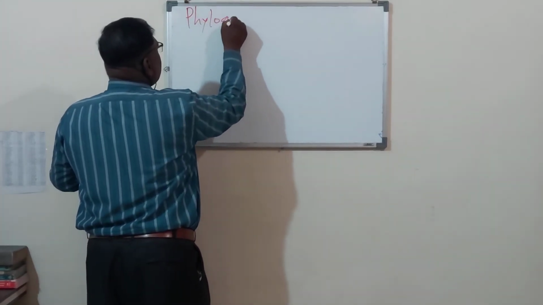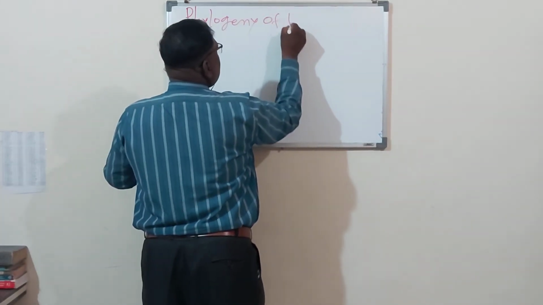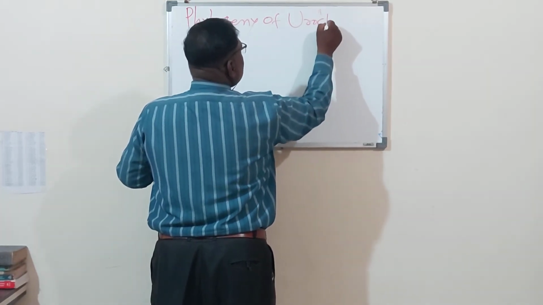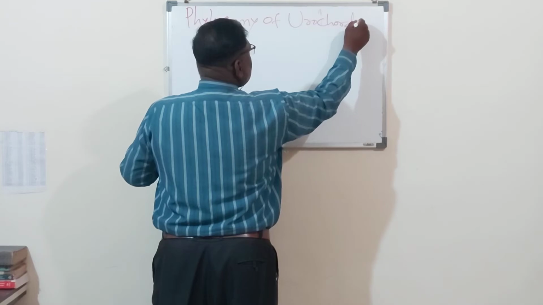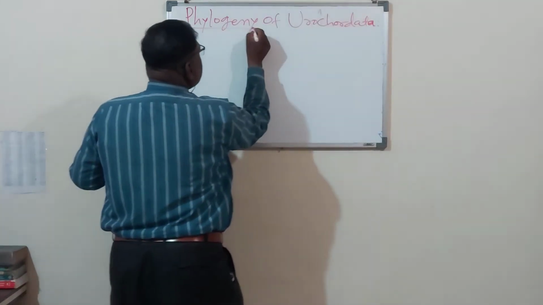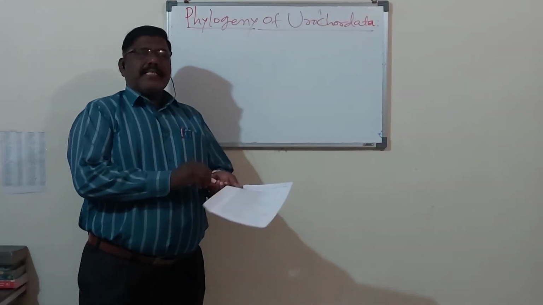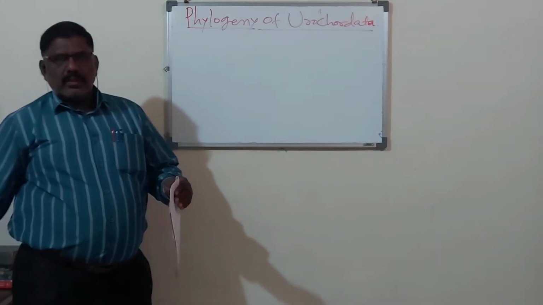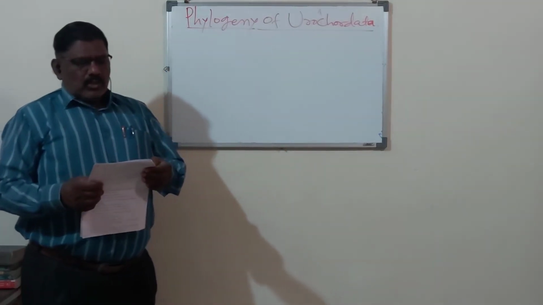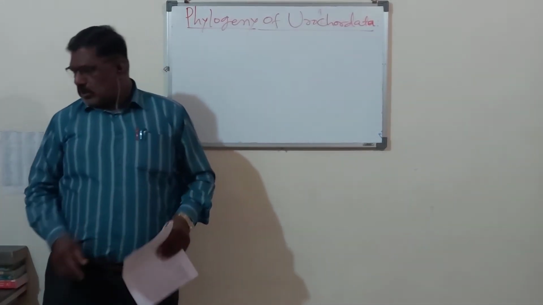Phylogeny of urochordata. This we have to study now. Phylogeny means similarity of urochordata with other animals. So here urochordates have phylogeny with balanoglossus and amphioxus.